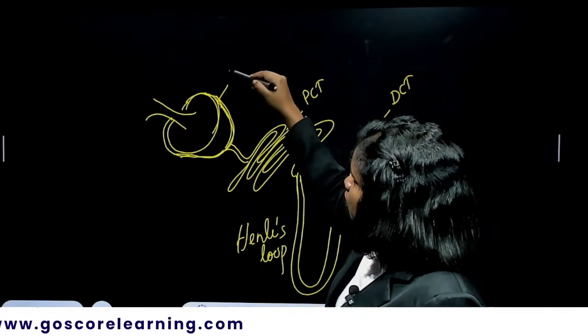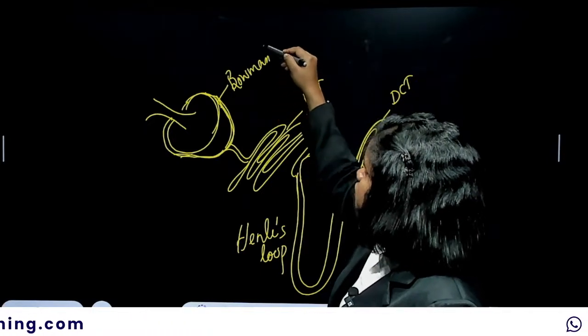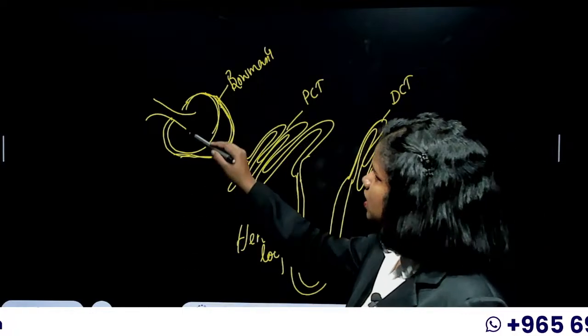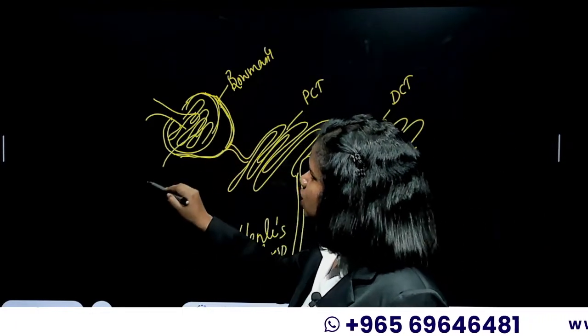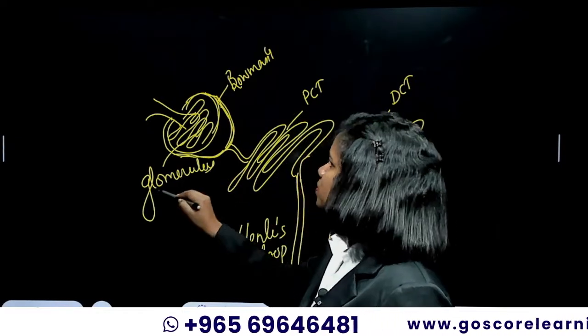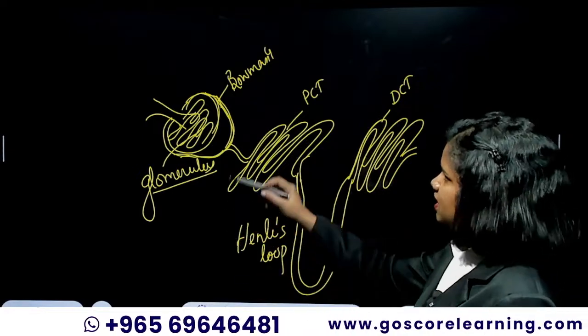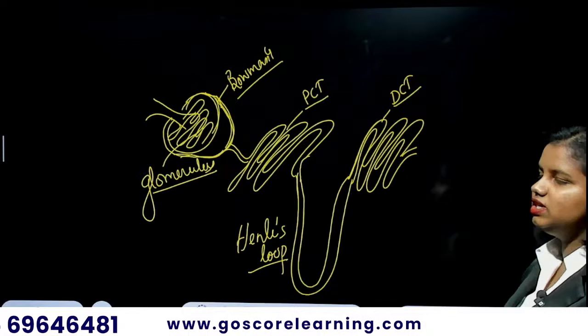In the Bowman's capsule, there are a lot of blood capillaries called the glomerulus. The glomerulus filters the blood and sends it to the PCT, then to the Henle's loop, then to the DCT.